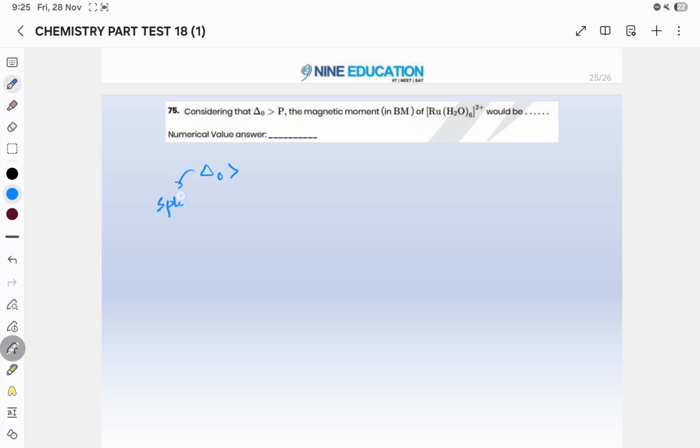Okay, now the last question is, consider that delta is the splitting energy. If the splitting energy is more than the pairing energy, it means pairing will take place, and this is the condition of a strong field ligand. And if the pairing energy is more and delta is less, it means more energy will be required to pair, so it will not pair. So this is the case of a weak field ligand.